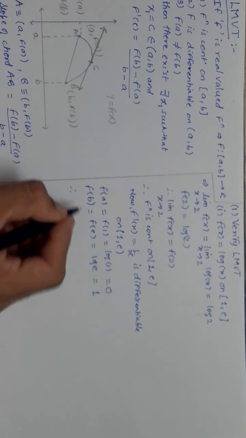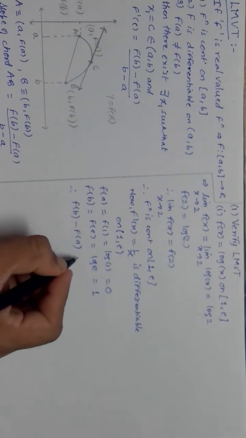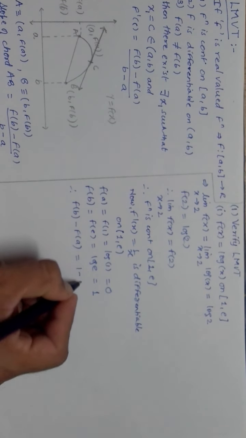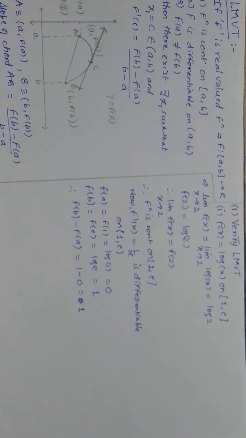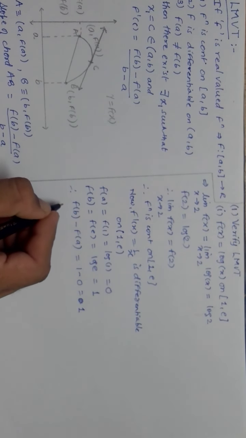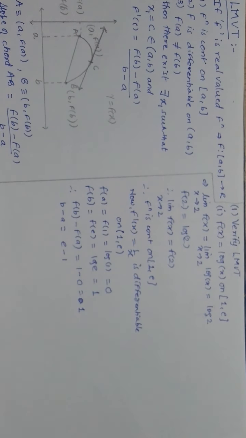So I will find and keep what is f of b minus f of a. So f of b minus f of a is 1 minus 0, that is equal to 1. Okay, and obviously b minus a also, that is b minus a is e minus 1. So you get here your b minus a is your e minus 1.